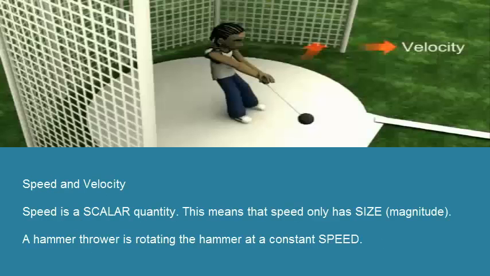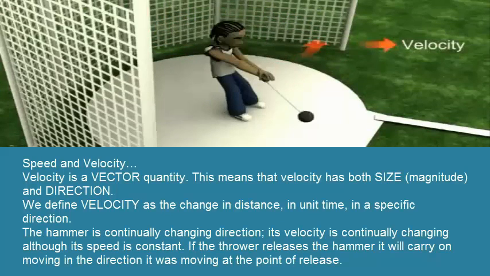Speed and velocity. Speed is a scalar quantity. This means that speed only has size, magnitude. A hammer thrower is rotating the hammer at a constant speed. Velocity is a vector quantity. This means that velocity has both size, magnitude, and direction.